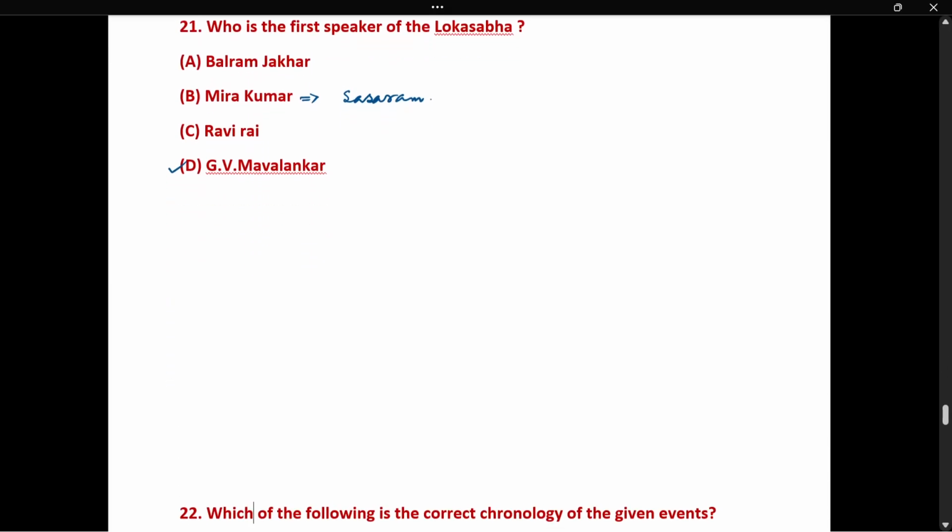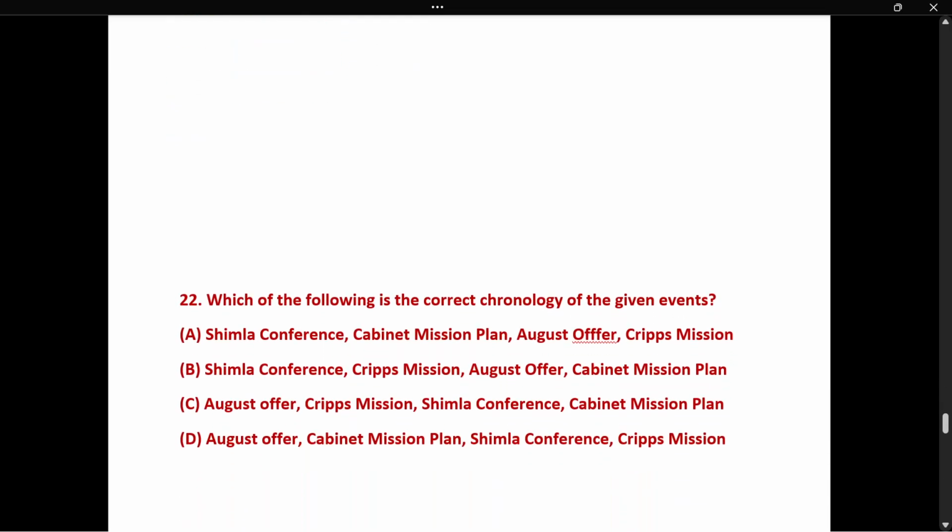Next, question number 22. Which of the following is the correct chronology of the given events? Simla Conference, Cabinet Mission Plan, August Offer, Cripps Mission. Let us first put the year when each happened. Simla Conference, 1945, during the time of Lord Wavell.